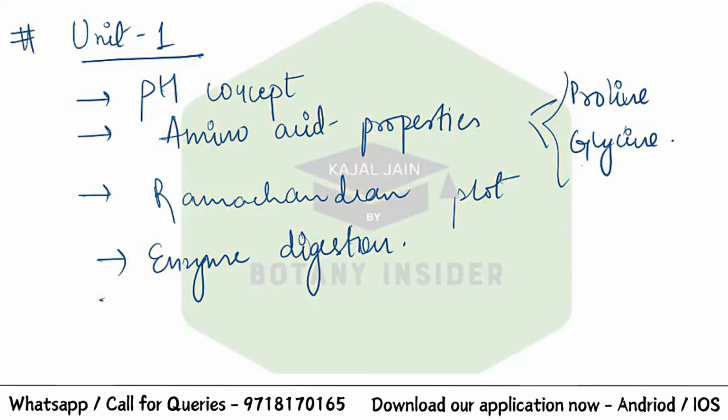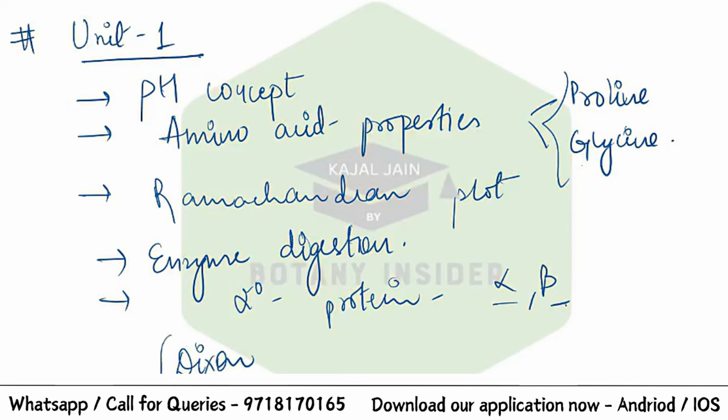From your secondary structure of protein, you can get a question. From your alpha helix, beta sheets, any format, a question could be there. Then from your Dixon plot, or if you want to holistically take up your entire enzyme kinetics, any numerical, because in recent years simple numericals are getting asked, so enzyme kinetics is important.